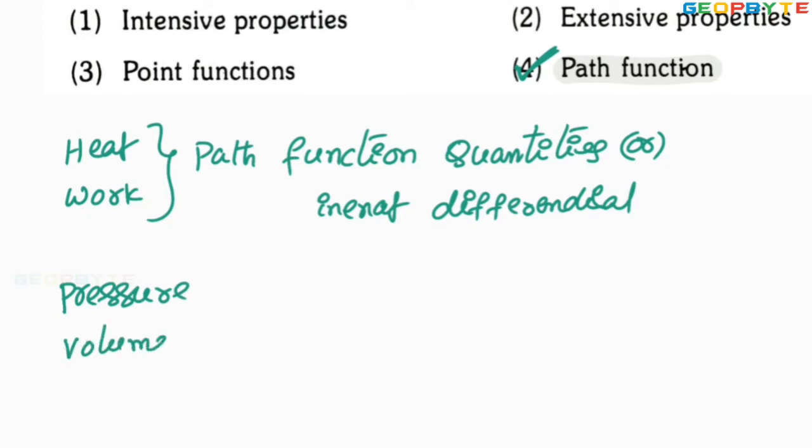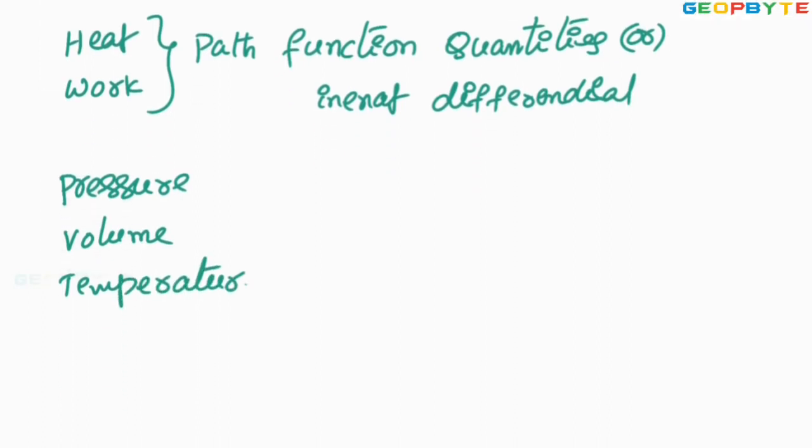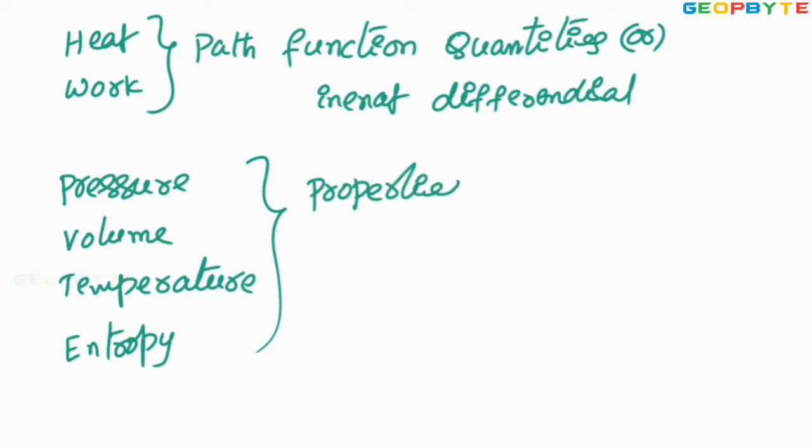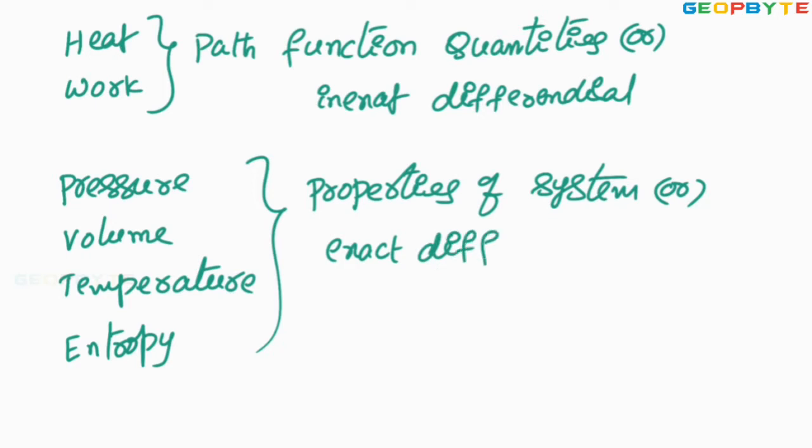Whereas the pressure, volume, temperature, entropy, these are all coming under the properties of the system. Or these are also called exact differentials.